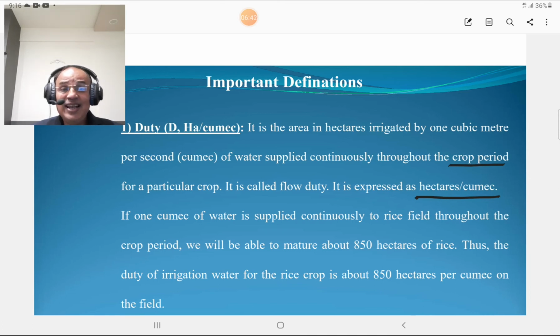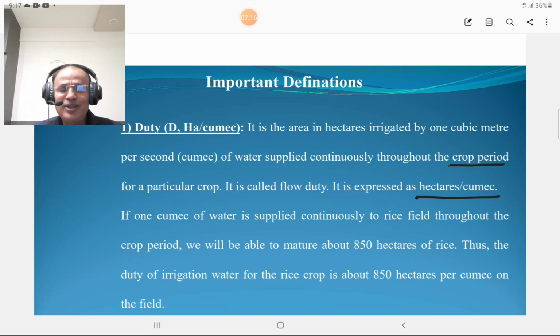Duty is the area in hectares. It is the area of farm or agricultural land in hectares irrigated by 1 cubic meter per second of water, meaning 1 cumex of water supplied continuously throughout the crop period for a particular crop. So it is called a duty or a flow duty, and it is expressed in hectares per cumex. The definition itself indicates it is the area in hectares required to be irrigated by 1 cumex of the water supplied continuously throughout the crop period.